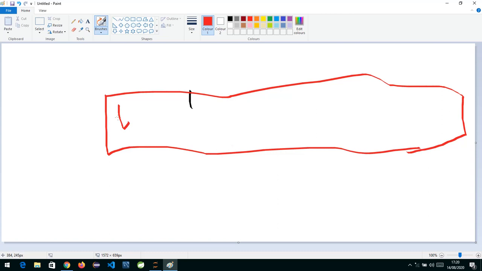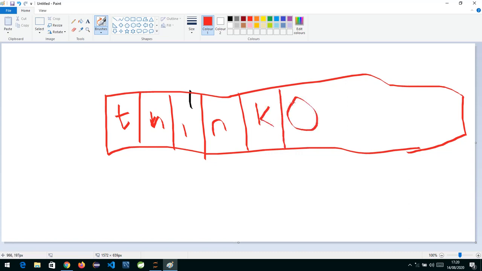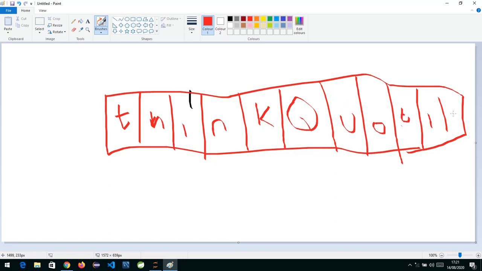So this will be my T, this will be my H, then we will have I, then N, then K, and accordingly we will have O, Q, U, O, T, I, E, N, and one more we have over here, T. I don't have a space over here, so this is the word.